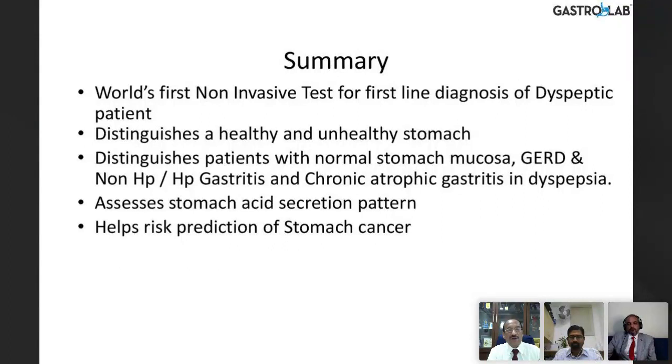And also, most important and the last point is that it can help assess the risk of predicting a future stomach cancer.